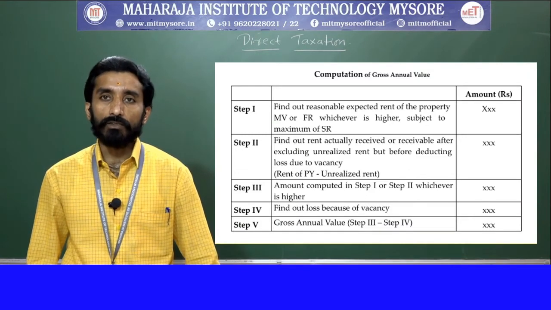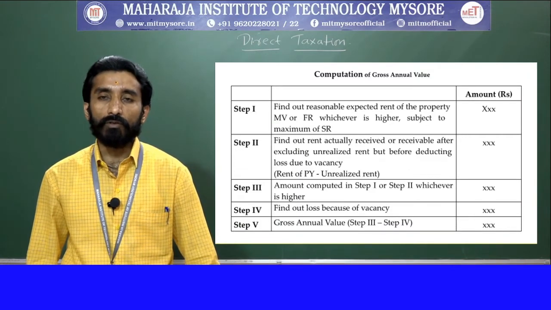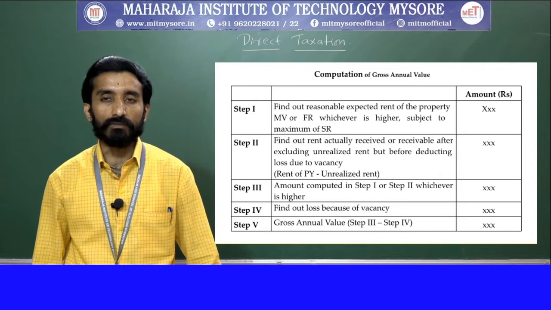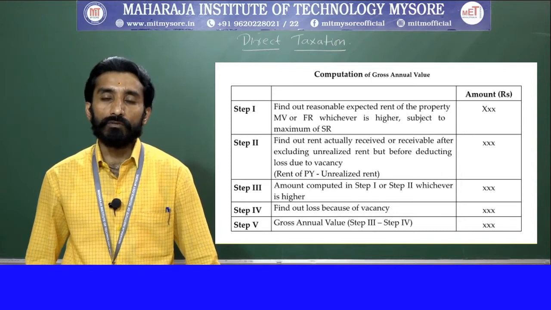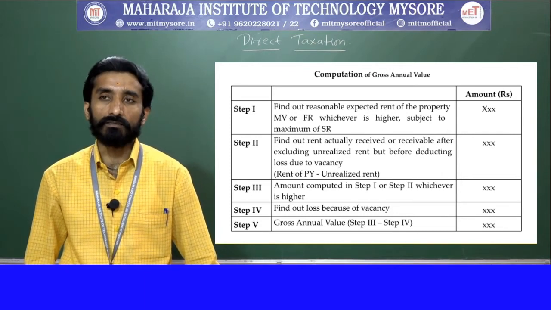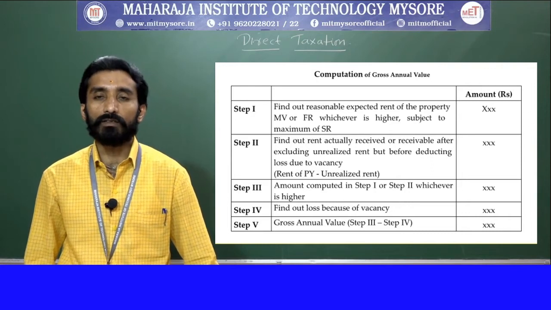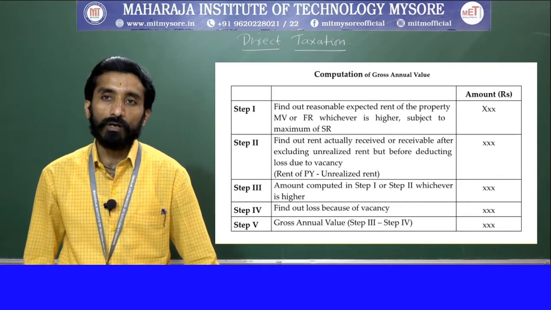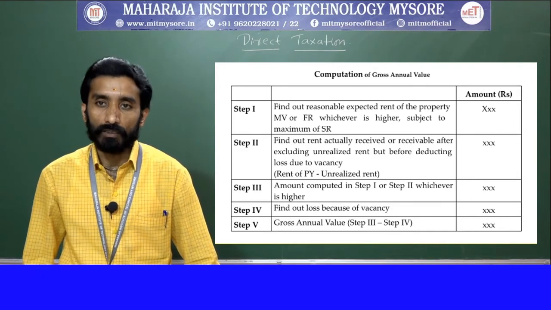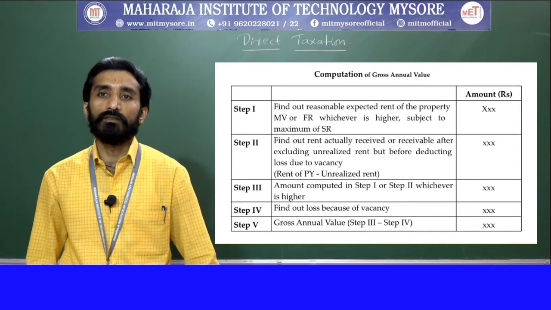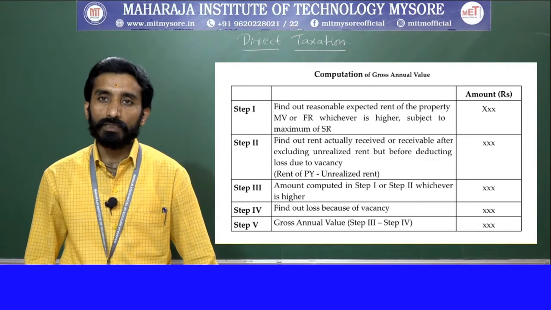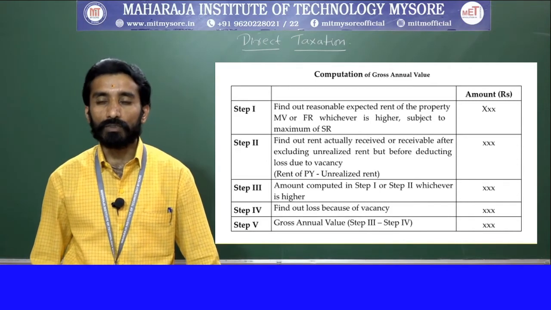Here I mentioned the concept of gross annual value. Gross annual value follows a different mode of calculation, where we need to follow 5 steps. So how do we compute the gross annual value? It is based on the 5 steps. Which are those 5 steps? I'll just go through that.